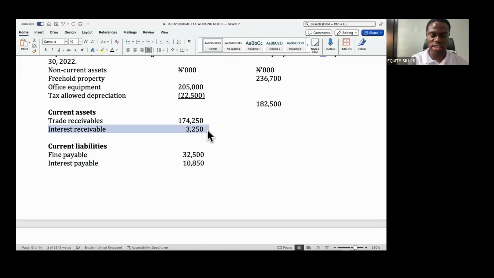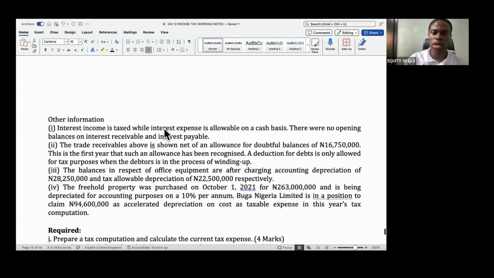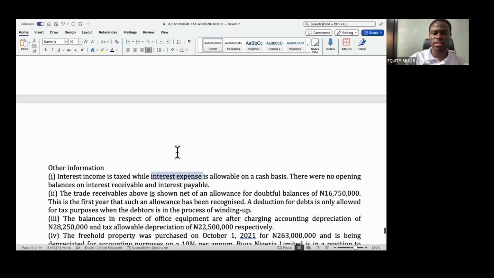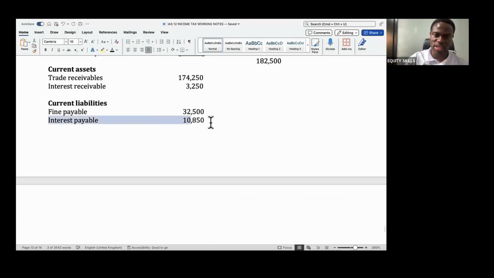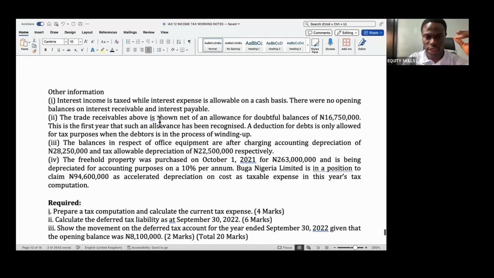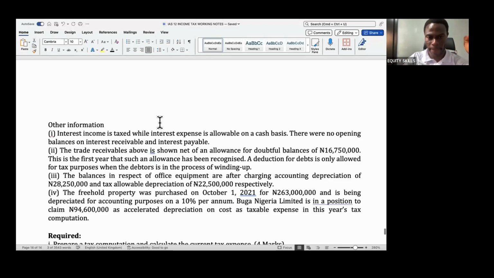So the two legs are: one goes to interest income, the other is receivable in the statement of financial position. The interest expense is exactly the same thing, because it's happening for the first time, the corresponding debit for this interest payable is in the P&L. So that's what they mean by no opening or closing balance. It's just happening this year for the first time.